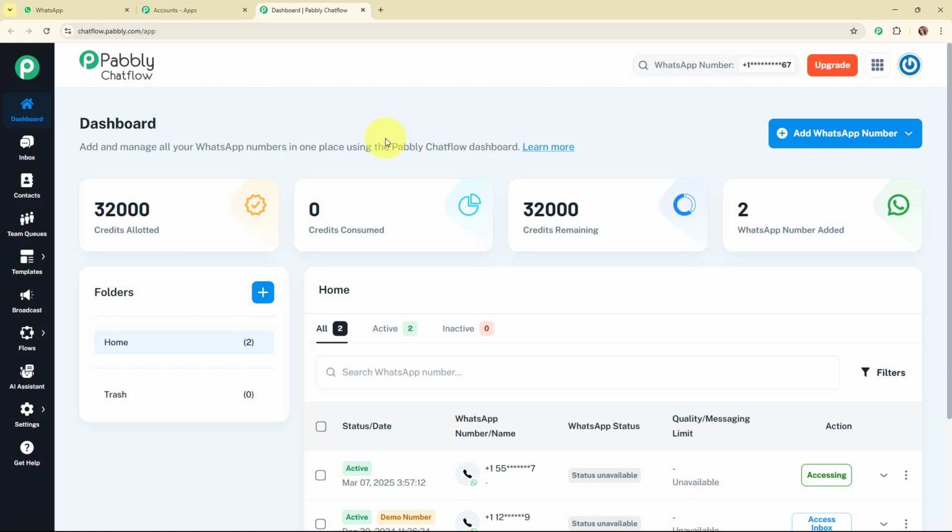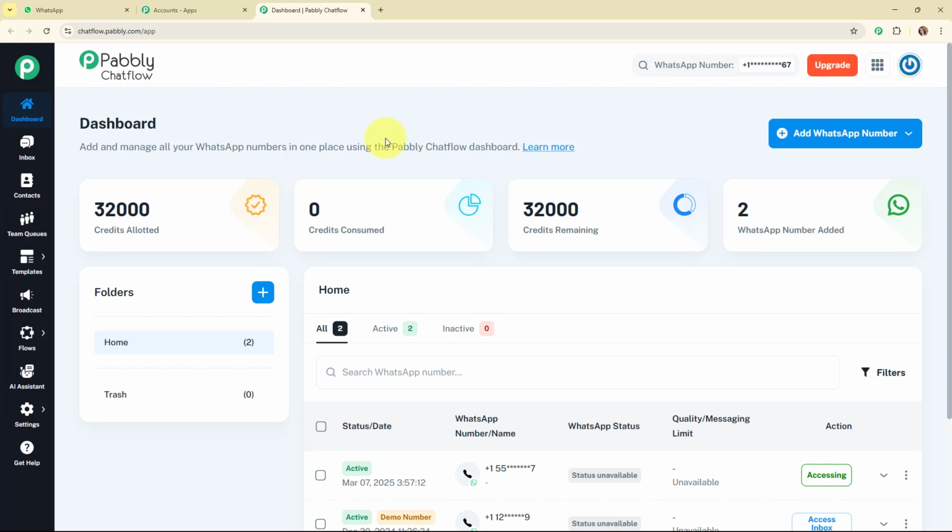So let me give a brief about it. Pabbly Chat Flow is a tool that helps businesses create automated chatbots for their websites and apps. It's like having a virtual assistant that can chat with visitors, answer questions and guide them to take actions like making a purchase or signing up.